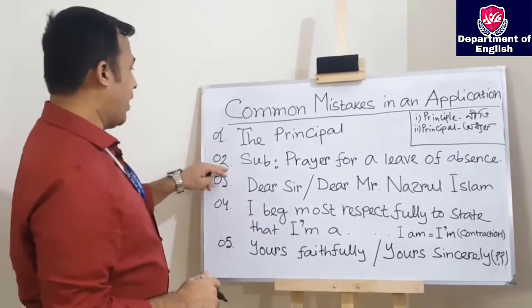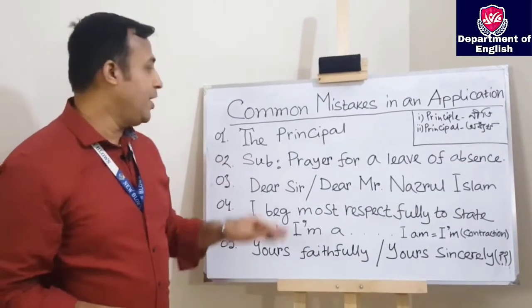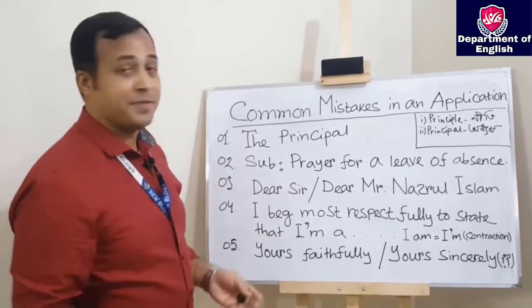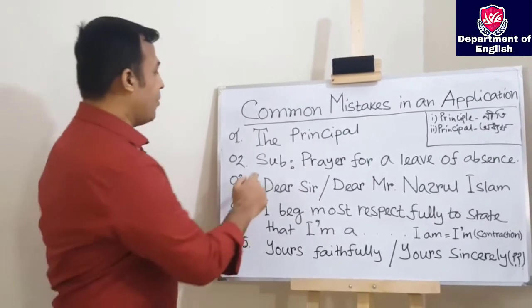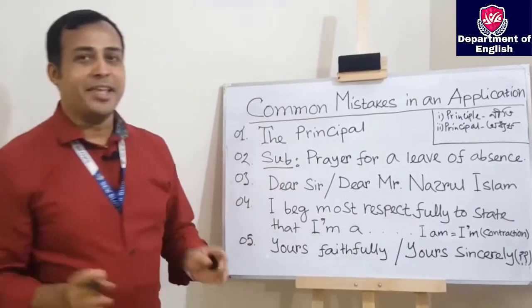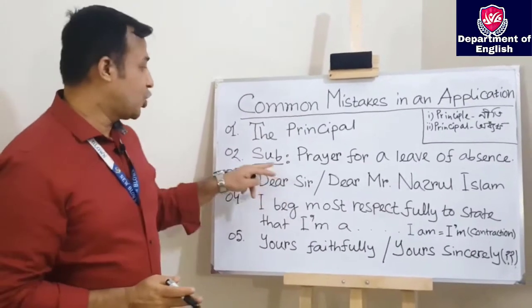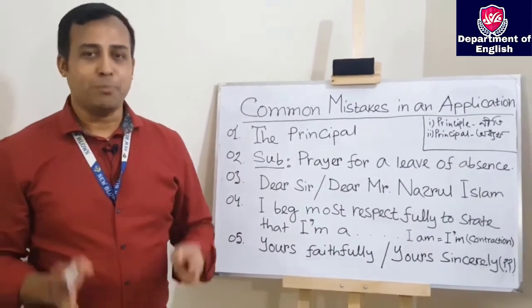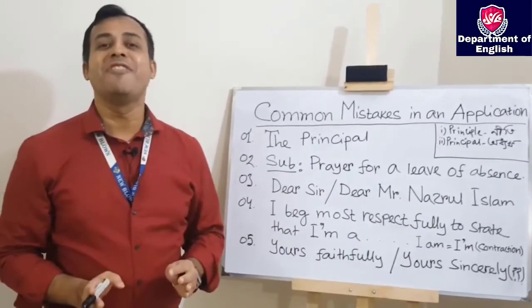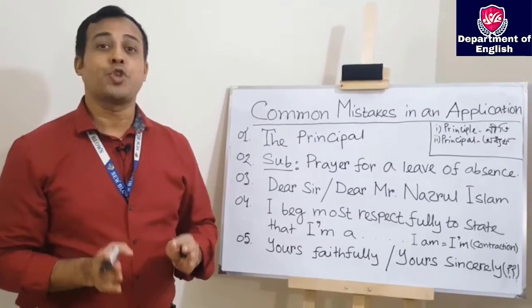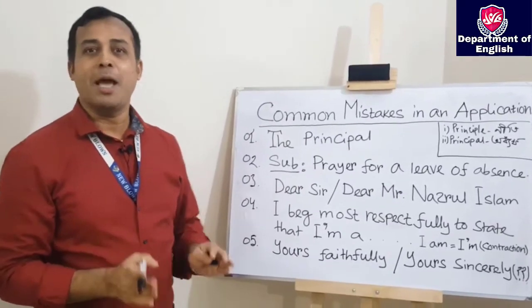Now the second one, as you can see, SUB, then prayer for a leave of absence. So what is problematic here again? Now the problem is here. I guess you have understood. This is the shortened form of the word subject, and you are completely prohibited to use any kind of shortened form of any word in an application.